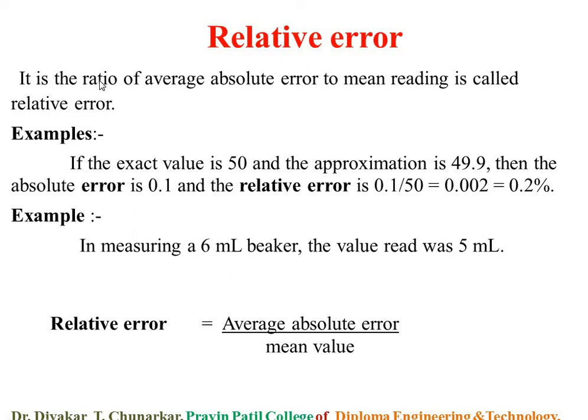So what is the definition of relative error? The ratio of average absolute error to mean reading, or average reading, is called relative error.